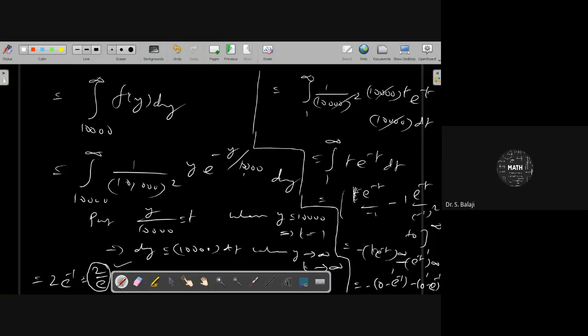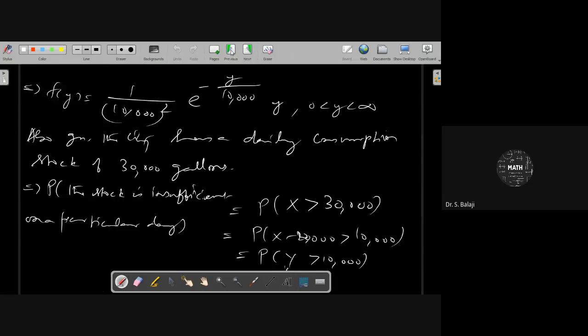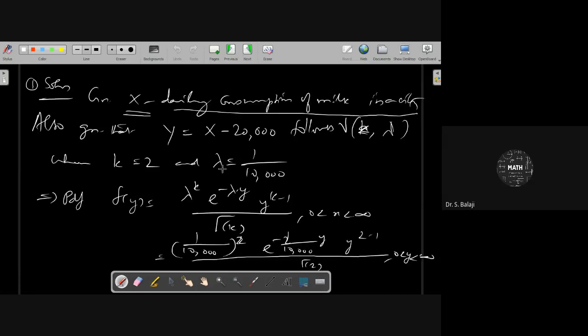This idea you can use here. But in that question, you have to remember that X is 20,000 means other than that 20,000, which is approximated as a gamma variate. That will be taken as y with k and lambda. Then you already know the PDF of y. You substitute that, and you can get the PDF of y.